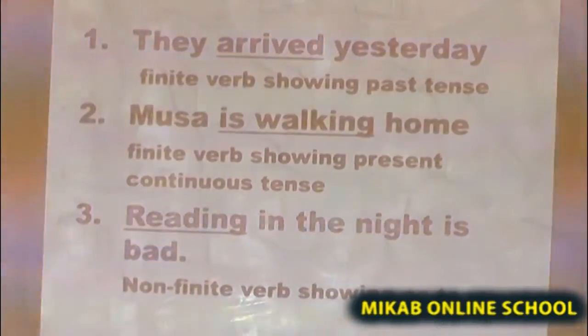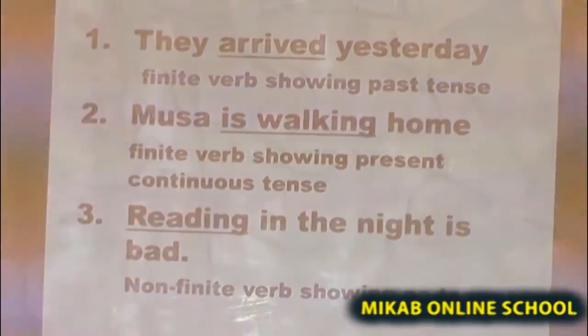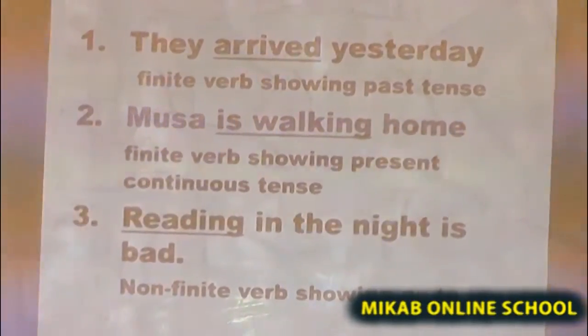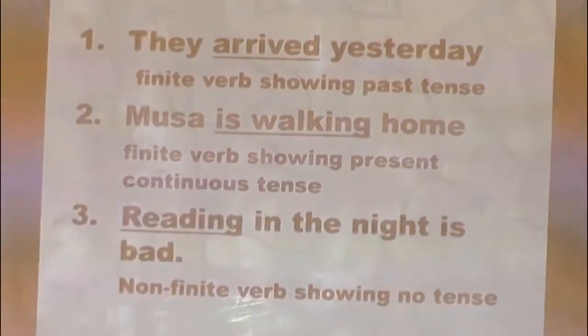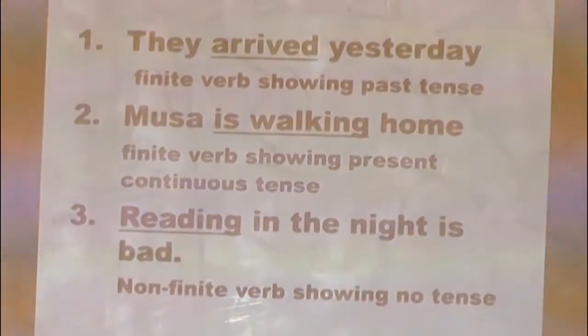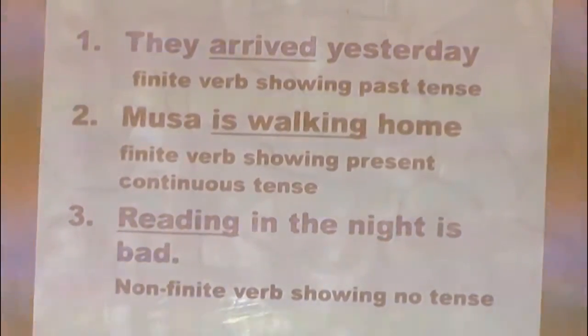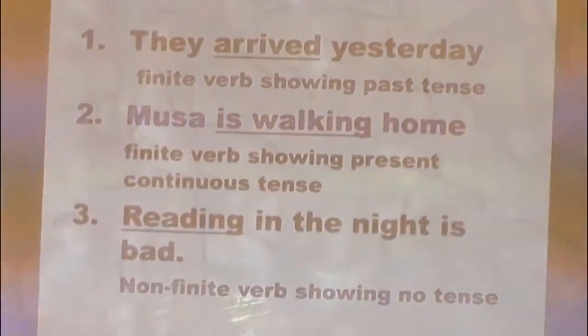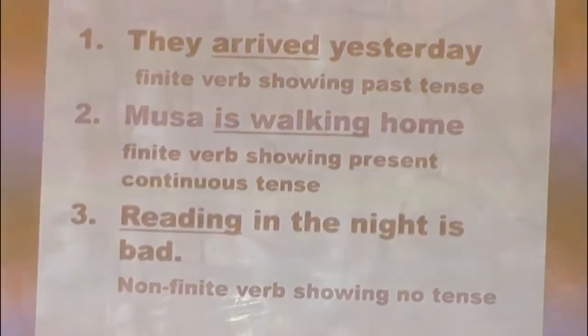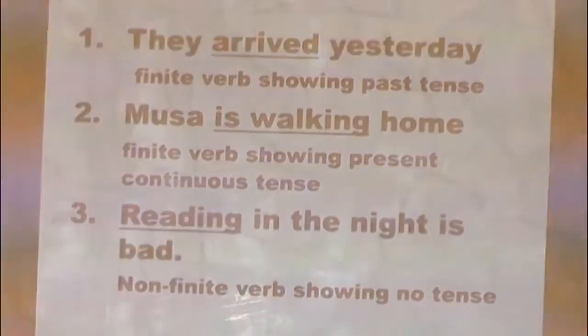Look at the second one. Musa is walking home. Look at the underlined aspect of it. Is walking home belongs to a particular tense, and that type of tense is present continuous tense. Therefore, it's a clause.